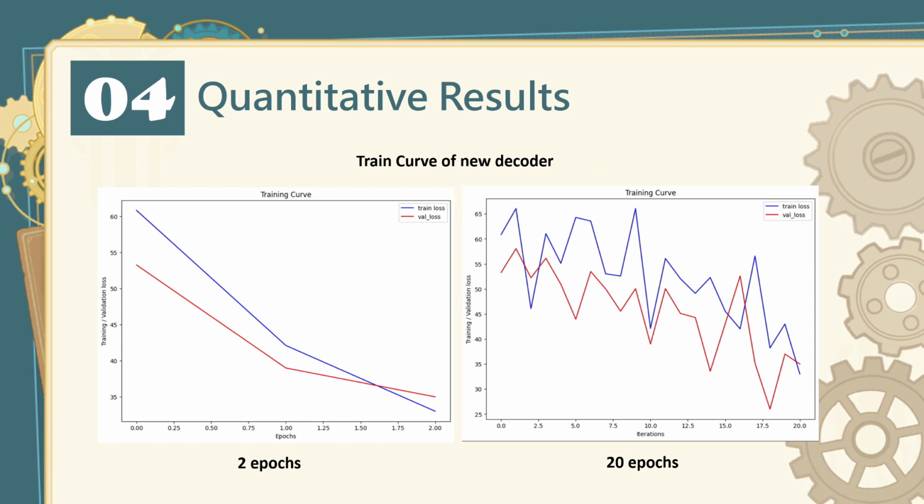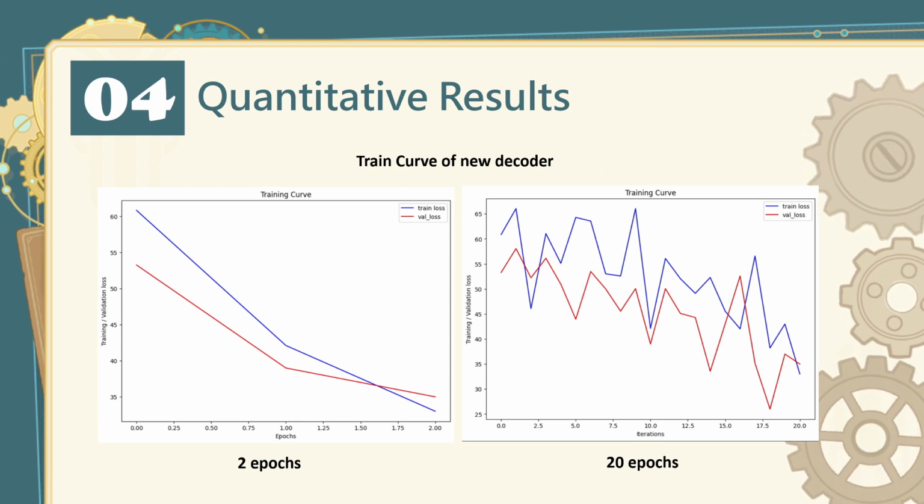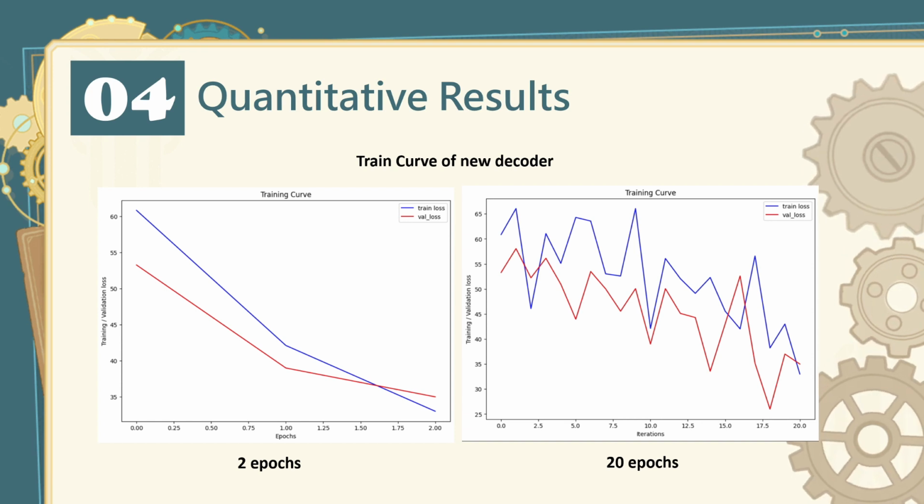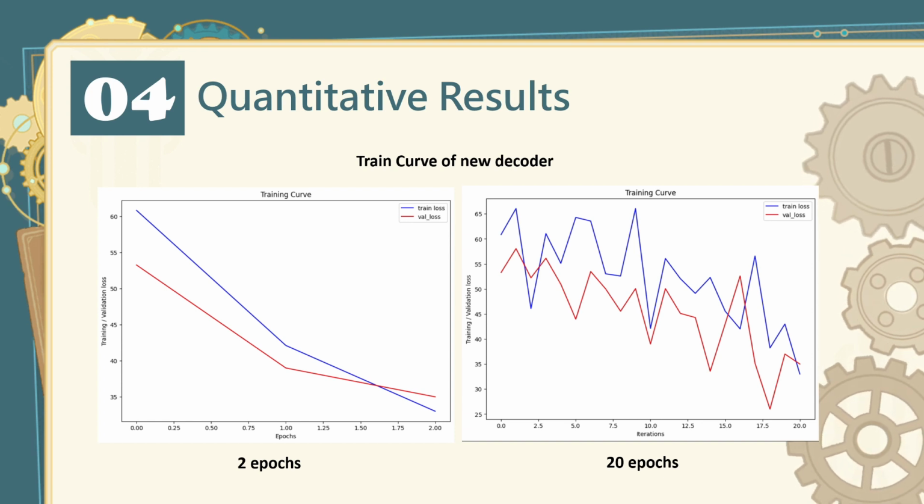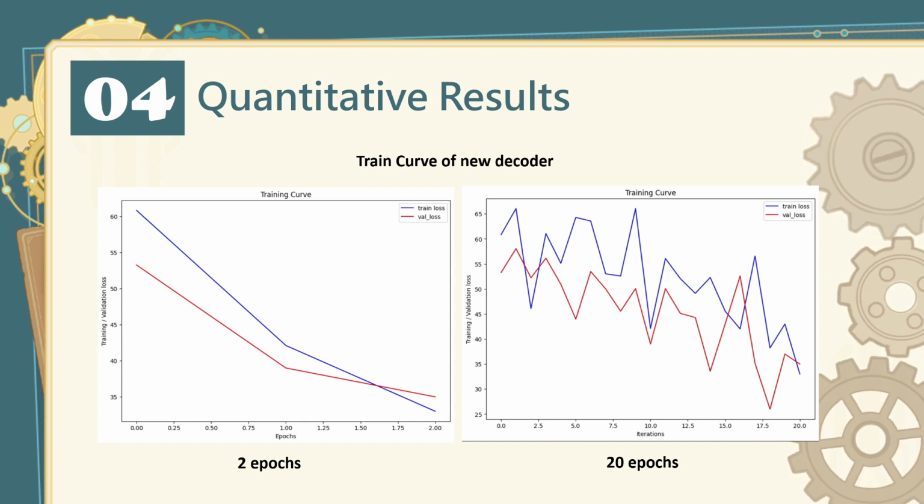Here are two graphs of training curves for the new decoder. The reason why we could not use our custom decoder is because the parameters were randomly initialized and we had to use a large dataset with all the Cityscapes data. Unfortunately, Google Colab simply could not handle this amount of training.